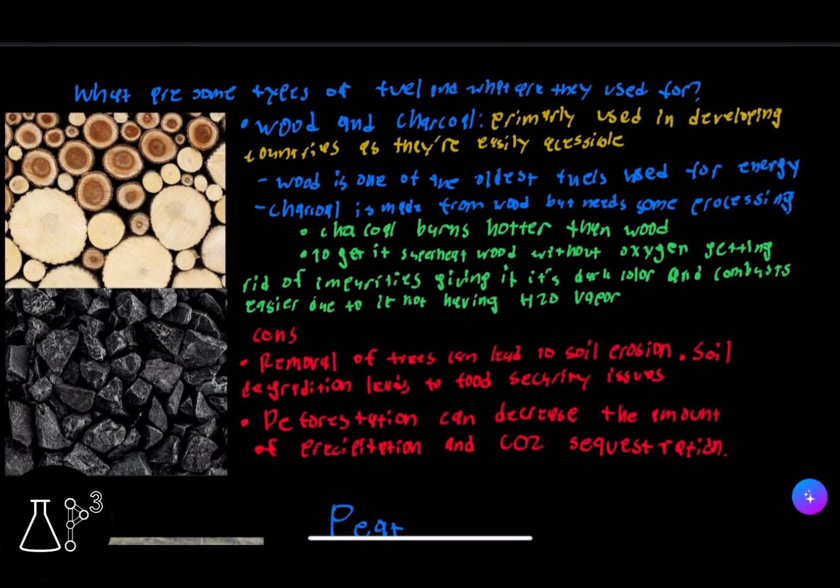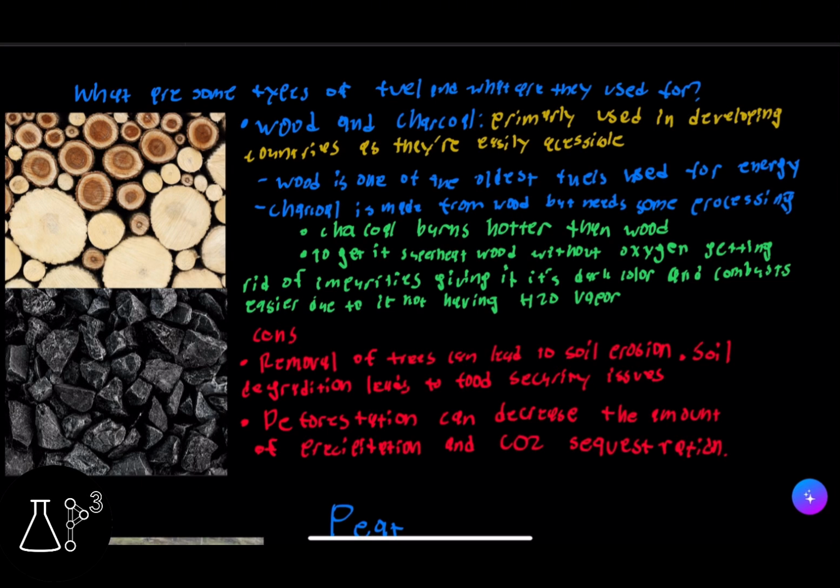And wood is one of the oldest fuels used for energy. Now, charcoal is made from wood, but needs some processing. Basically, charcoal burns hotter than wood, which is the benefit of it. To get it, we need to superheat wood without oxygen, getting rid of the impurities, giving it its dark color, and it combusts easier due to it not having H2O vapor.